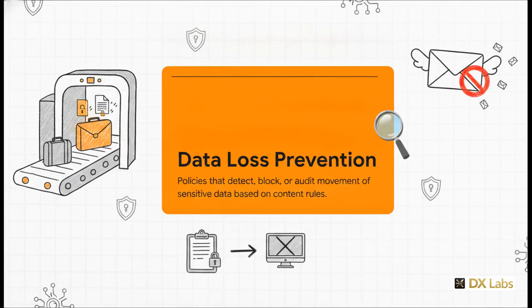So, if insider risk management watches the behavior, data loss prevention, or DLP, watches the actual items leaving the building. Think of DLP as an airport baggage scanner. Honestly, nobody loves going through it, but it's totally essential. It inspects the content of your bags, meaning your emails and files, before they're allowed to leave the organization. DLP policies detect sensitive information, block unauthorized sharing, and audit the events.